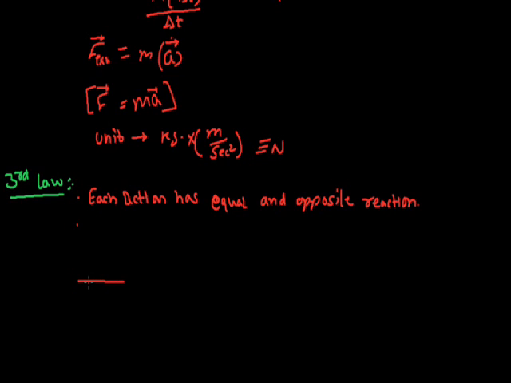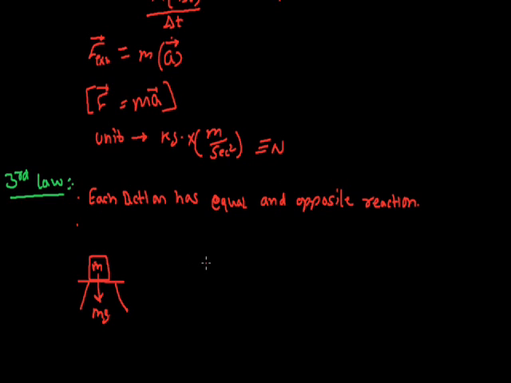Suppose the example of this is an object lying on this table. Suppose it has mass m, then the force applied by the block on the table will be what? Mg. Now this force will try to move this block downward, but still the block is in its position, meaning it is not moving downward. Why is this possible? It is because this force is balanced out by another force. Now this force is what? This is the normal force which is applied by the table on the block, against the force applied by the block on the table.